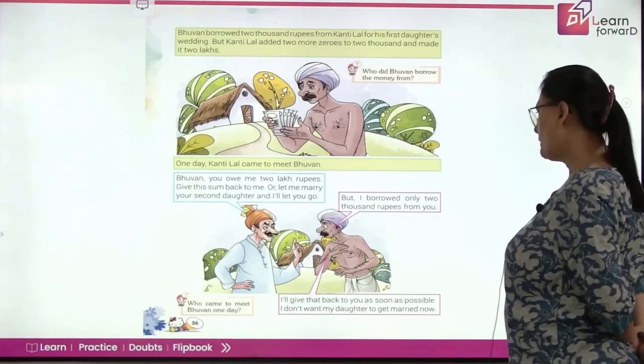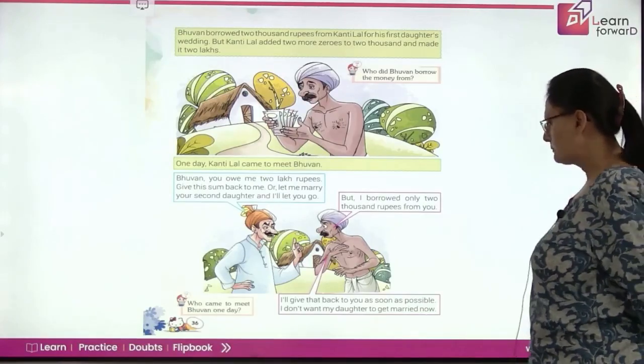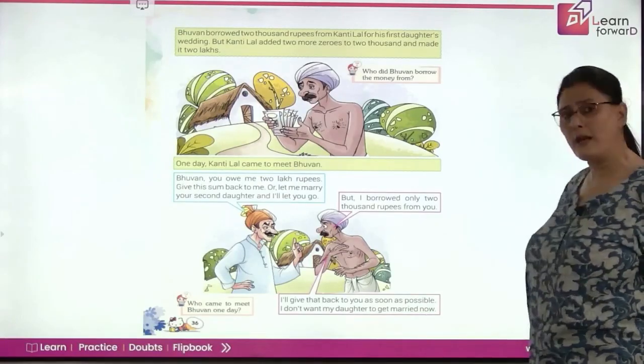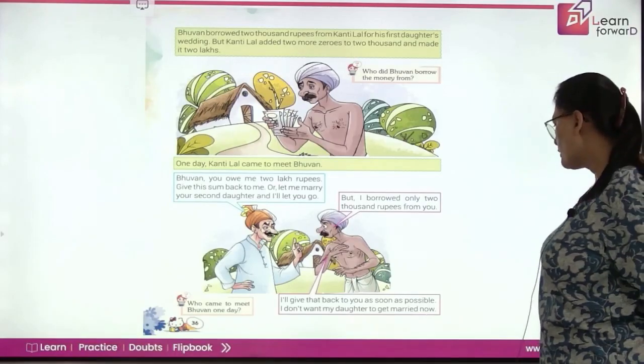But I borrowed only 2000 rupees from you. I'll give that back to you as soon as possible. I don't want my daughter to get married now.